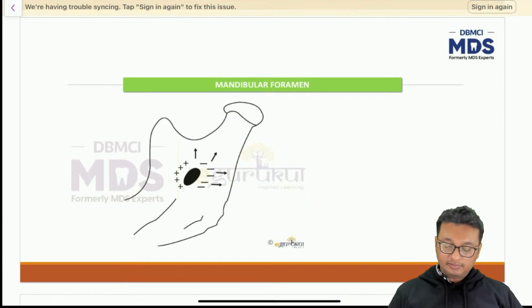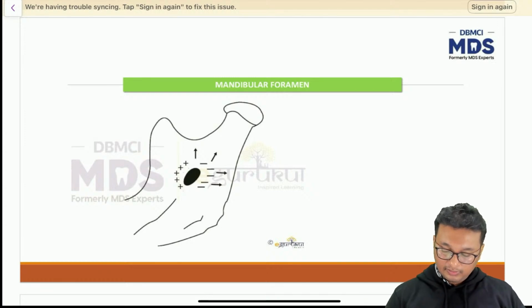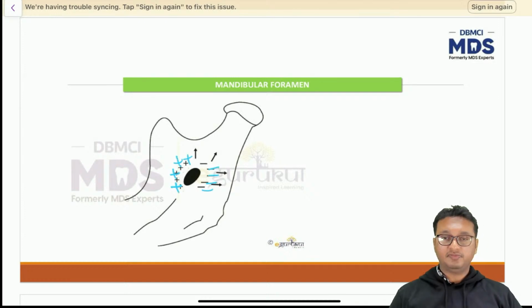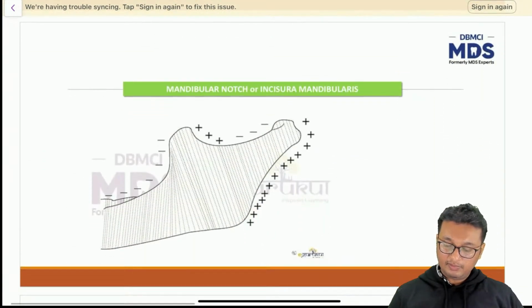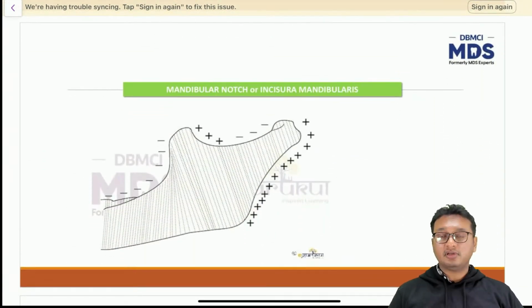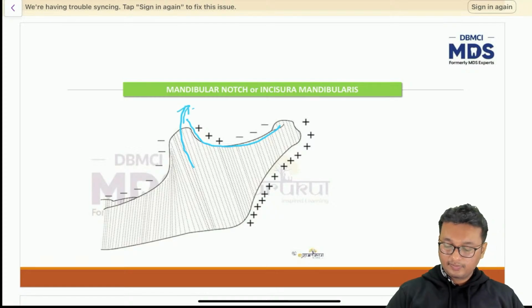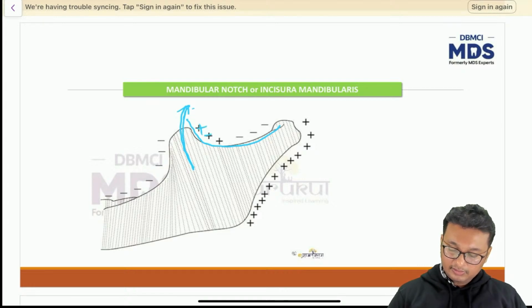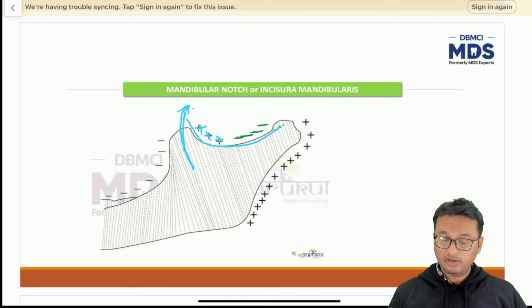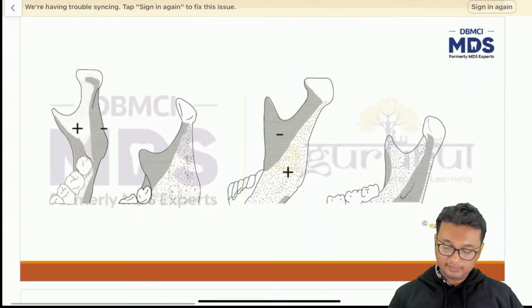So mandibular foramen. The mandibular foramen is protected by a mandibular process. So we have bone deposition along the anterior surface and bone resorption along the posterior surface. Not a very important topic. Mandibular notch or incisura mandibularis. This is the mandibular notch. As the coronoid process undergoes bone deposition, it undergoes Enlow's V principle of growth. So we have bone formation here and bone resorption here. So that is all about the mandibular notch or incisura mandibularis.